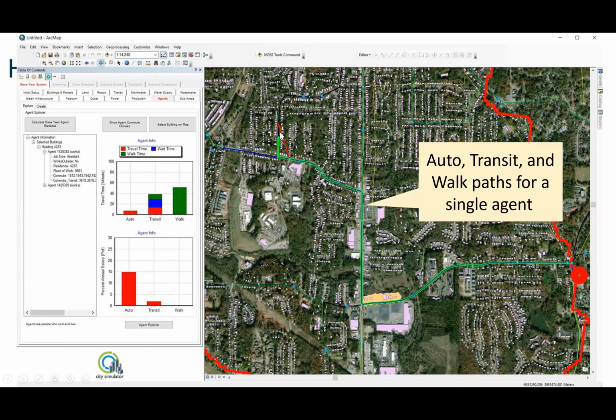But basically, for every agent in the pilot area, we have these three choices of paths, and we can work out, as they walk along these streets, how much heat exposure they are receiving. We also had tree canopy for Atlanta, so we could work out how much shade is present during that walk, and calculate the value of the tree canopy as a result.